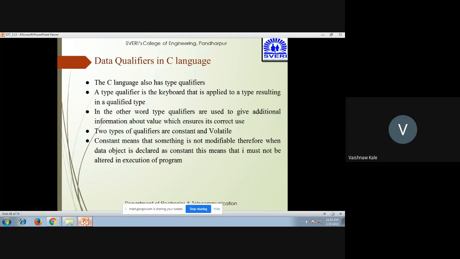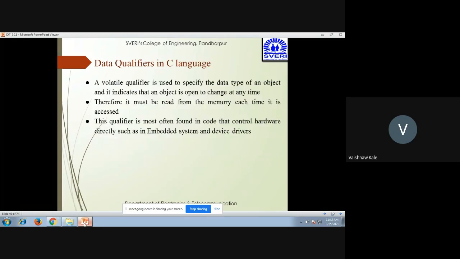But in case of volatile, you can change it. The volatile qualifier is used to specify the data type of an object, and it indicates that the object is open to change at any time. Therefore it must be read from the memory each time it is accessed. So we can change it, which is why it has to be read from memory every time. This qualifier is most often found in code that controls hardware directly, such as embedded systems and device drivers.